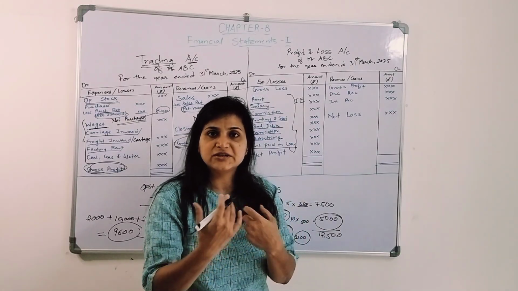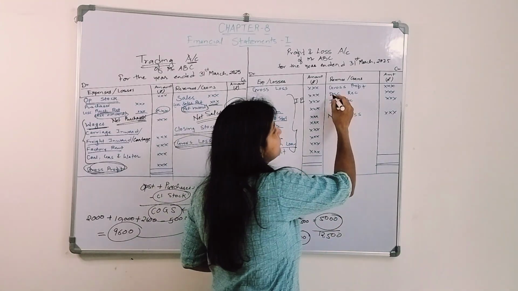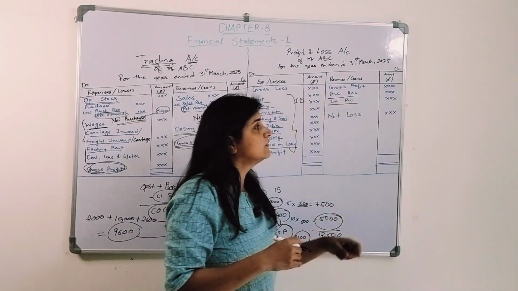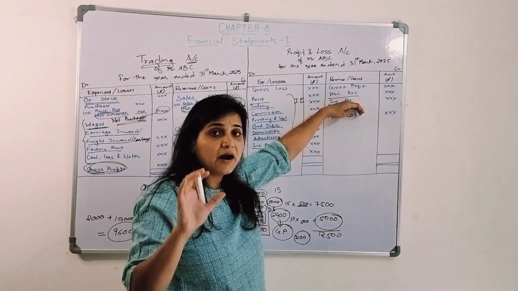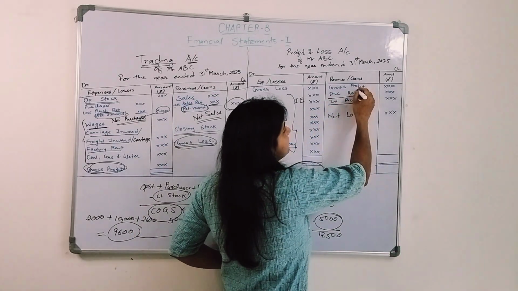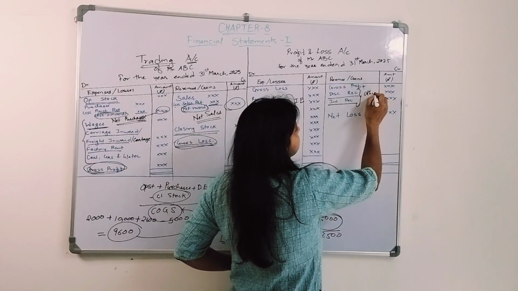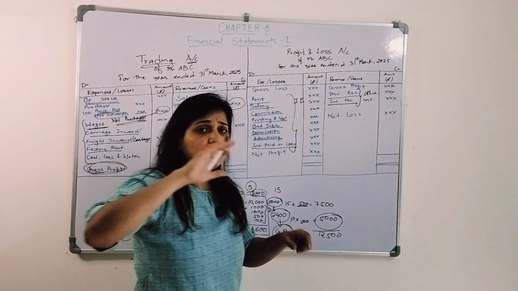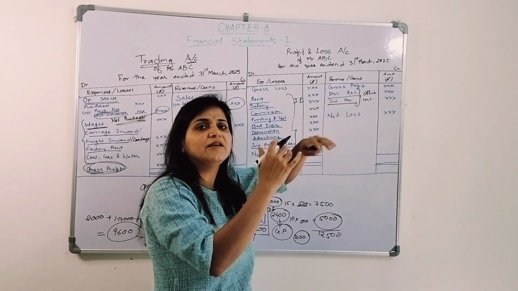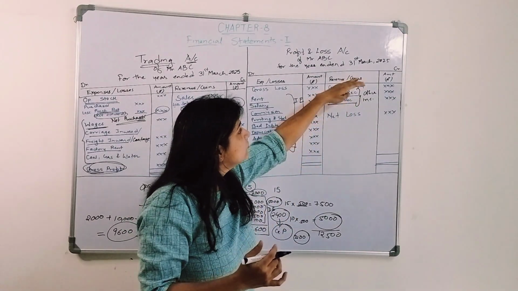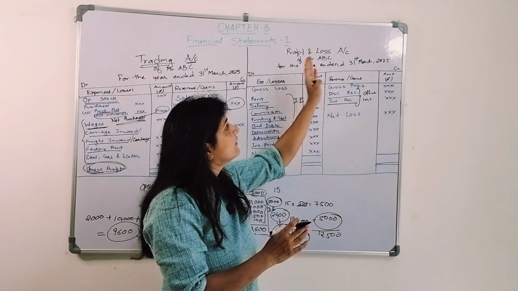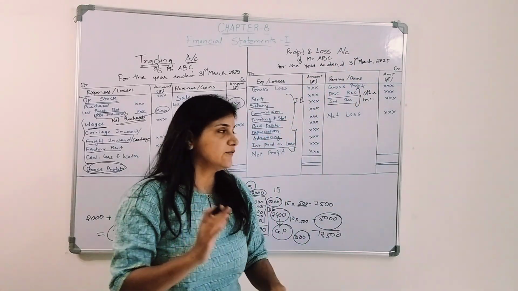when I am purchasing certain goods, I receive a discount, so discount received. I have made an investment, so interest received. All these are not part of the sales that I am doing. These are considered other incomes, which are not part of the goods or the operational activity, but are income that I am receiving. I may receive commission. So these are the other incomes which will get credited. These accounts will get closed and credited to the profit and loss account.